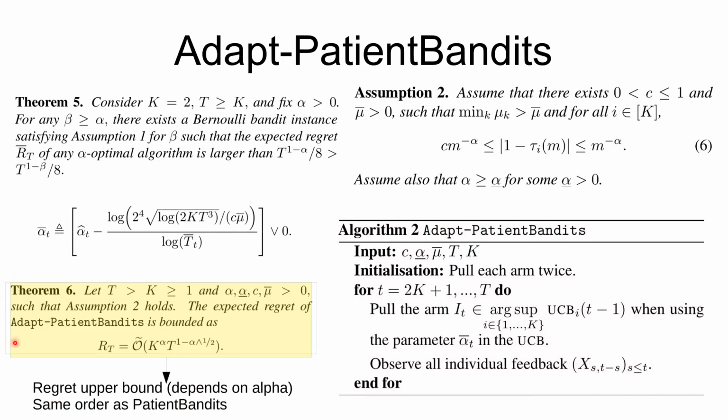The authors now upper bound the regret of the adapt patient bandits algorithm using this theorem. The only difference in the order of magnitude between the upper bound of adapt patient bandits and the upper bound of patient bandits is that the alpha value here is the best possible value, which is the largest possible value of alpha, rather than what we use in the algorithm.